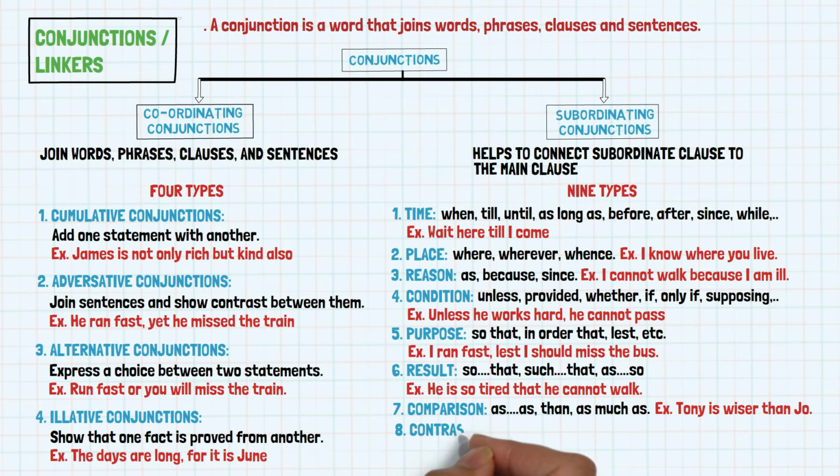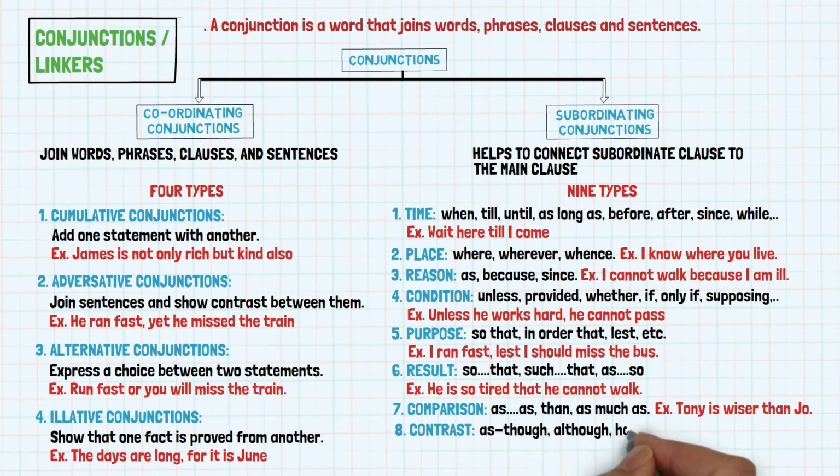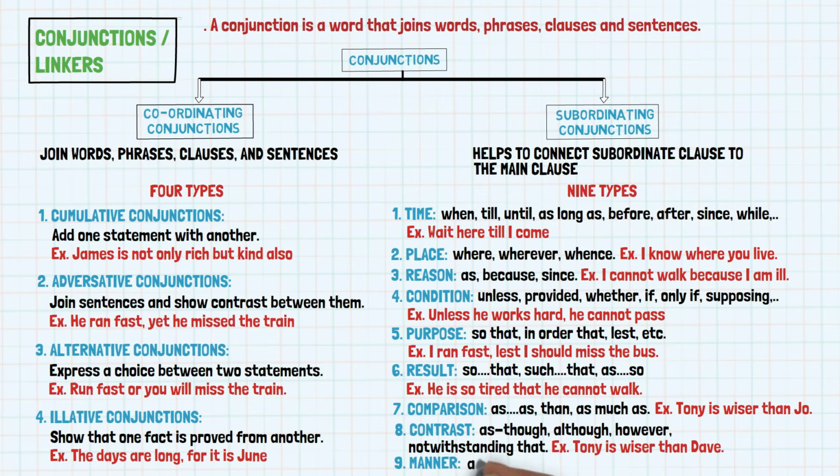Contrast. As though, although, however, notwithstanding that. For example, Tony is wiser than Dave. 9. Manner. As if, as far as, etc. For example, he spoke as if he knew it.